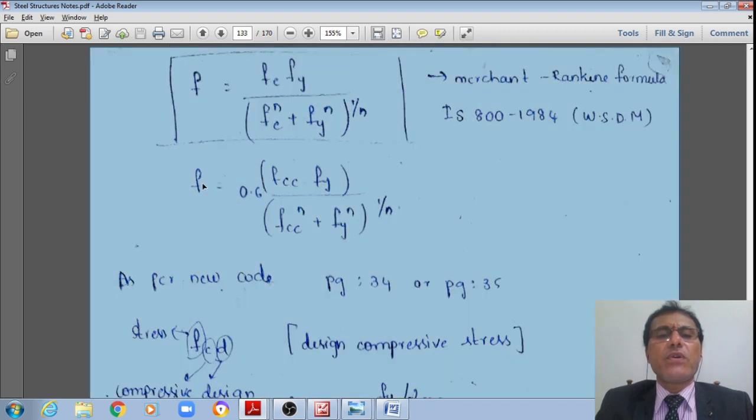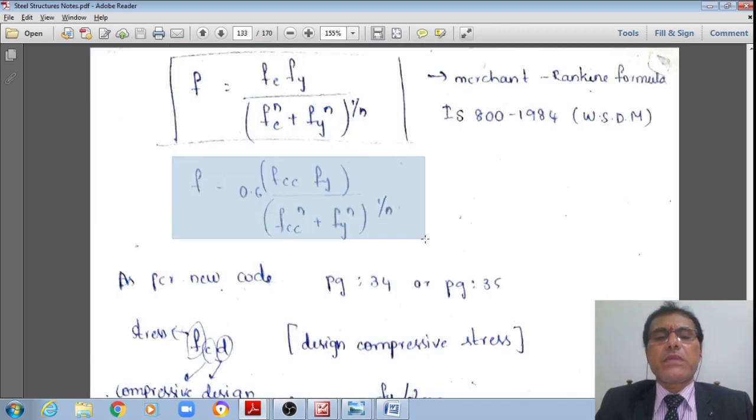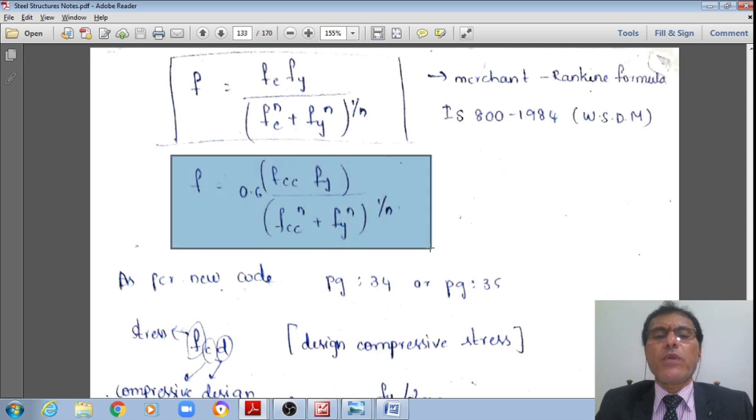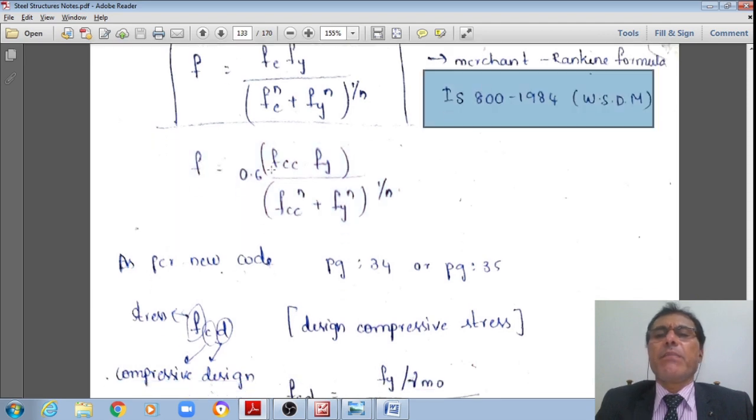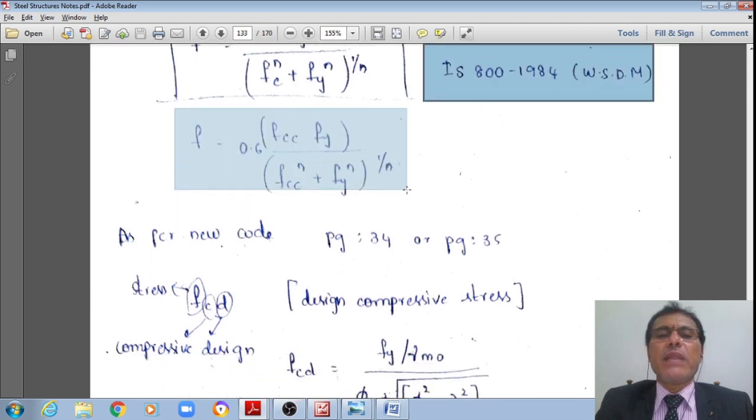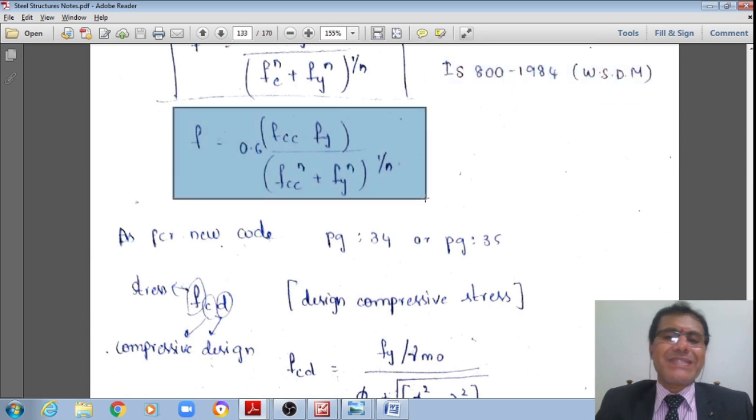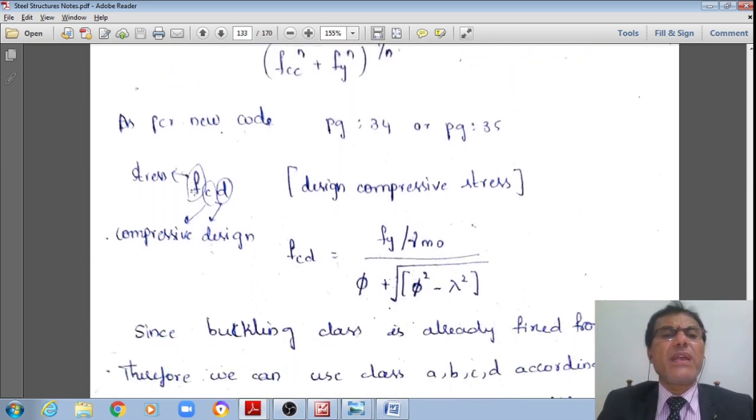Therefore, F is equal to 0.6 Fcc multiplied by Fy, divided by Fcc to the power n plus Fy to the power n, whole to the power 1 by n. This is the IS 800 1984 formula as per the Merchant-Rankine formula, the permissible axial compressive stress.